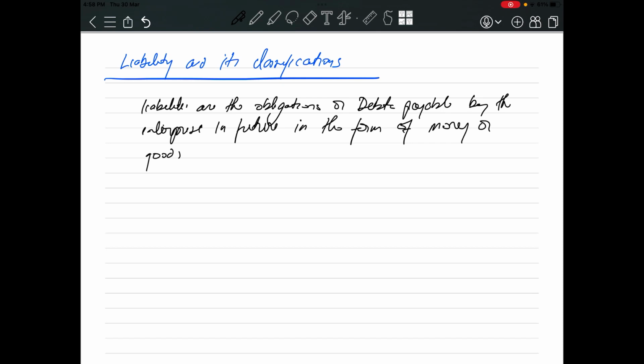Okay, so liabilities are the obligation or debt payable by the enterprise in future in the form of money or goods.